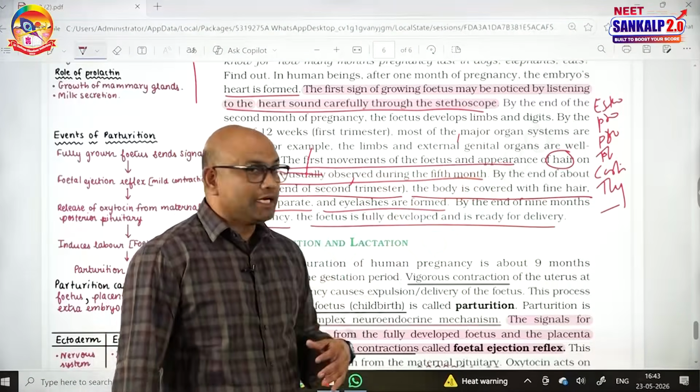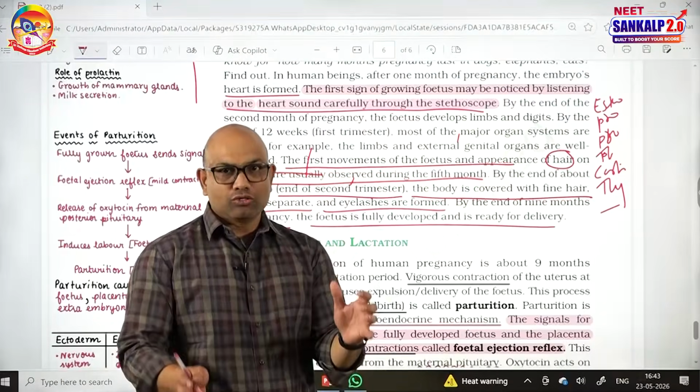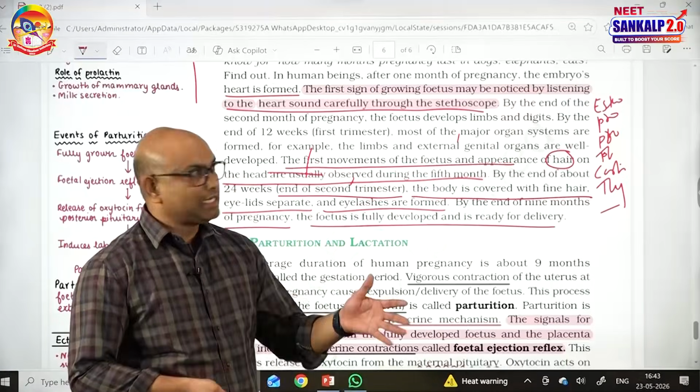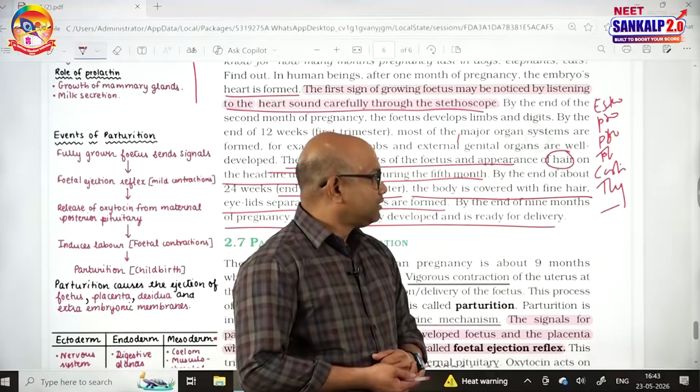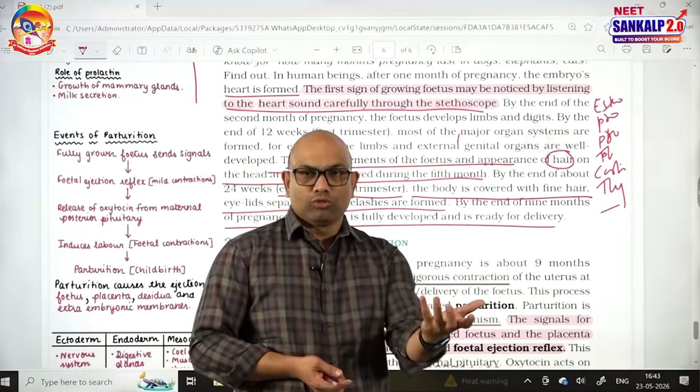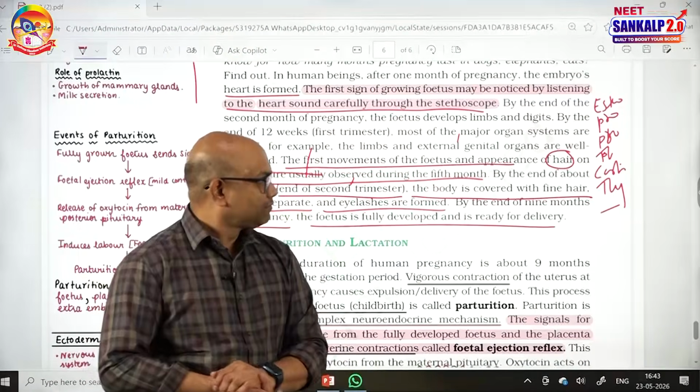Functions of those hormones we already know, but I want to give you them again. Estrogen, progesterone maintain pregnancy. For the growth and maintenance of endometrium, these hormones are required. Prolactin is required for the differentiation, growth of the mammary glands and milk secretion.